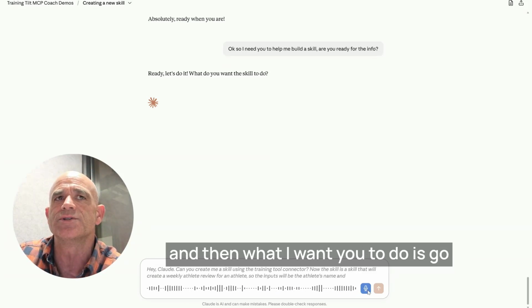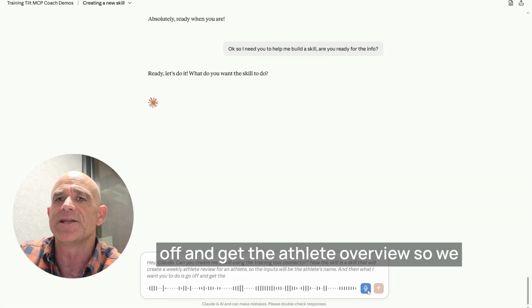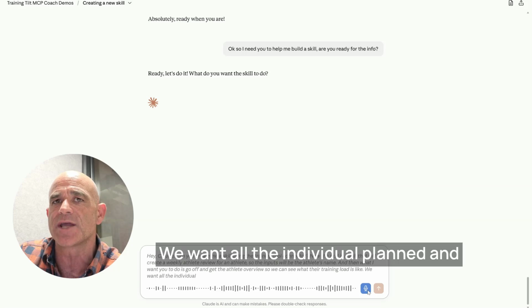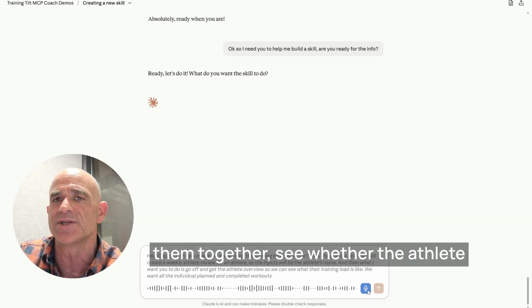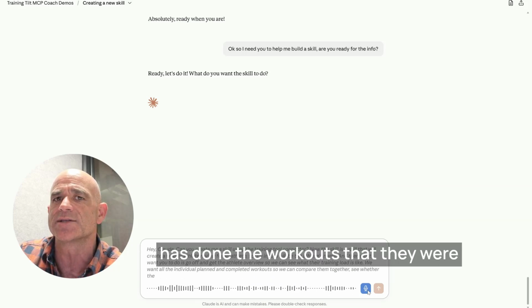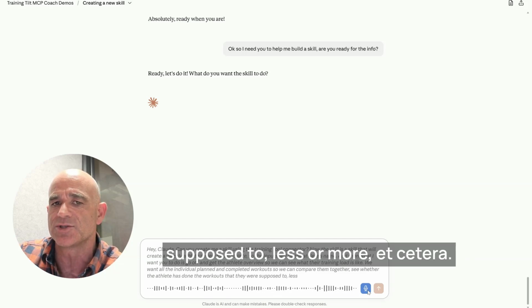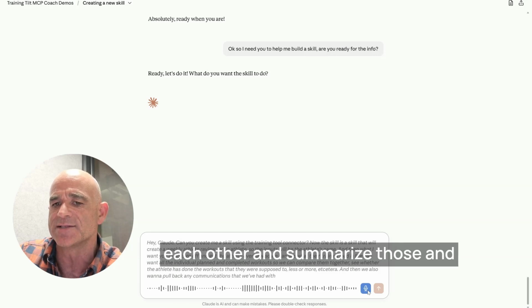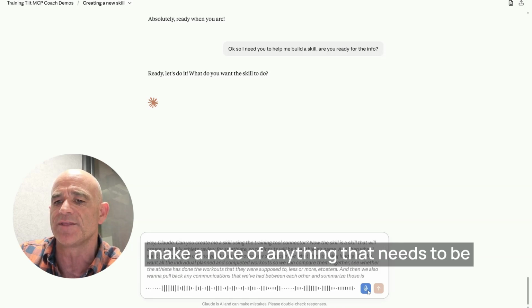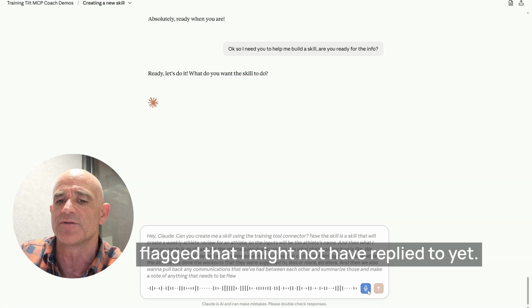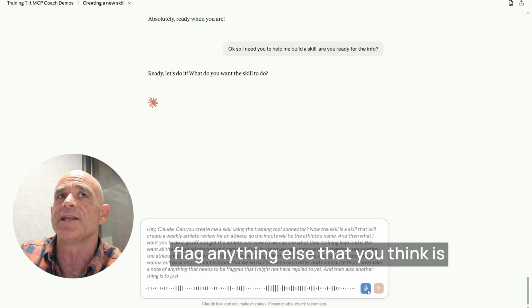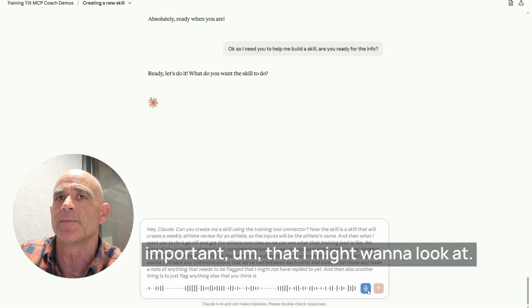And then what I want you to do is go off and get the athlete overview so we can see what their training load is like. We want all the individual planned and completed workouts so we can compare them together, see whether the athlete has done the workouts that they were supposed to, less or more, etc. And then we also want to pull back any communications that we've had between each other and summarize those and make a note of anything that needs to be flagged that I might not have replied to yet. And then also flag anything else that you think is important that I might want to look at.